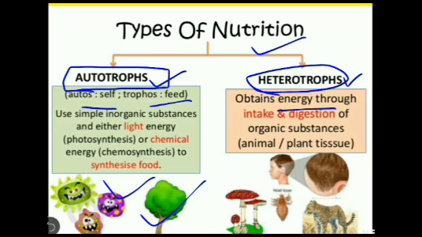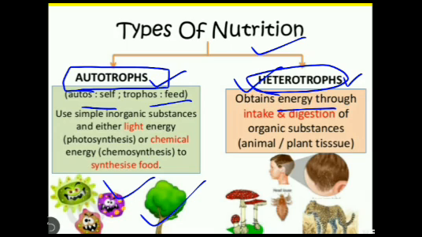So they directly consume organic substance. That's why they all are considered under heterotrophs or consumers. So these are the types of nutrition or mode of nutrition.